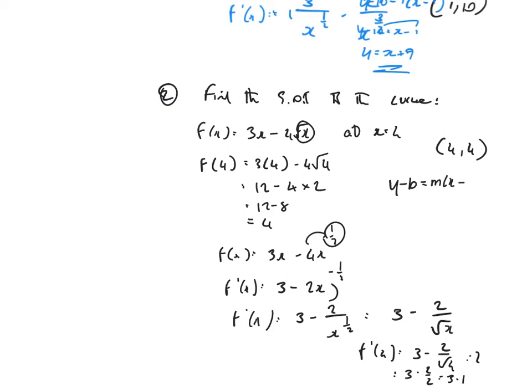And I've got the point 4, 4. So it's y minus 4 is equal to 2 bracket x minus 4. y minus 4 equals 2x minus 8. Bring that over, change its sign, y equals 2x minus 4, final answer.